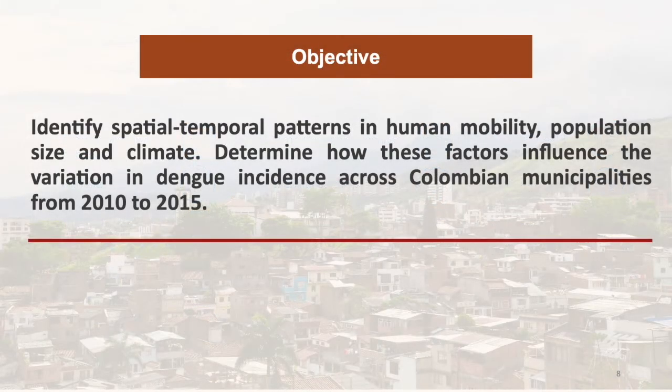This study focuses on human migration, population size, and environmental factors, specifically through a spatiotemporal analysis of observed patterns both individually and through multifactorial interactions to determine how said patterns influence incidence rates of dengue in Colombia using data from 2010 to 2015.